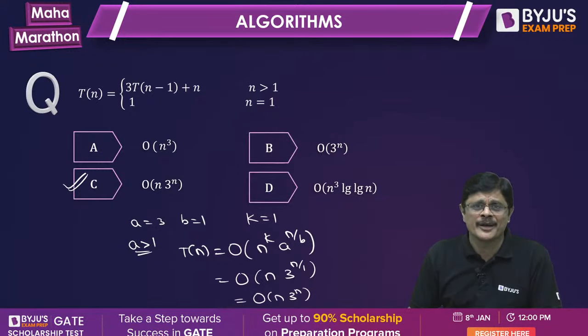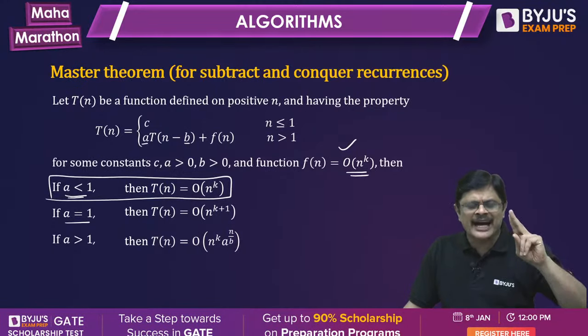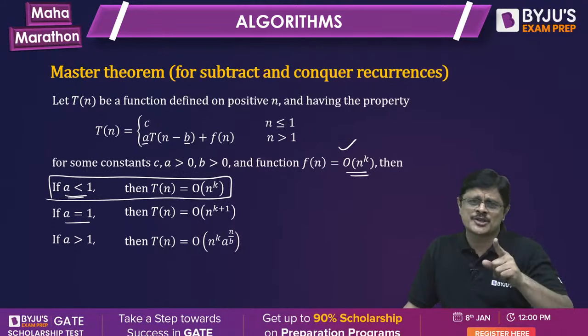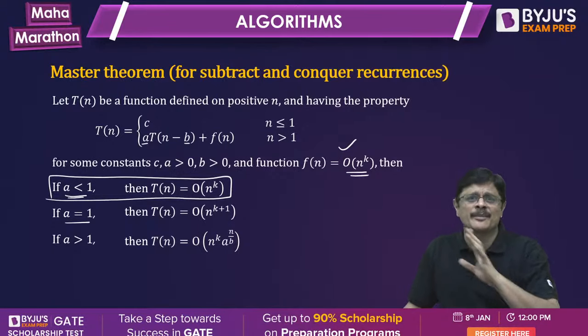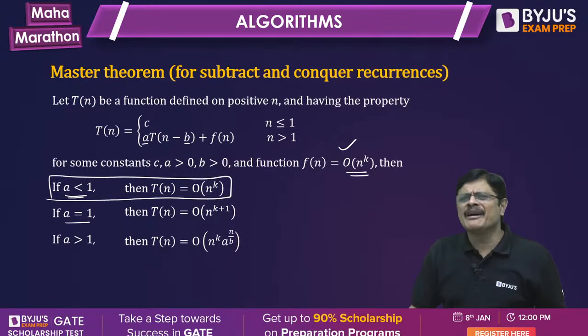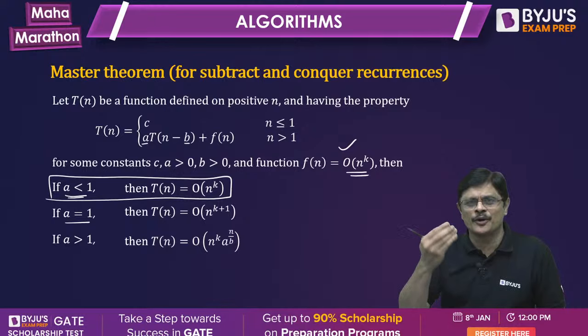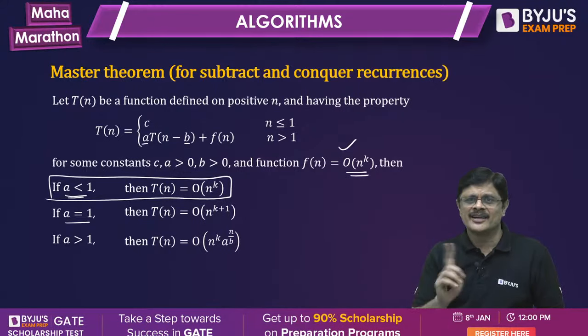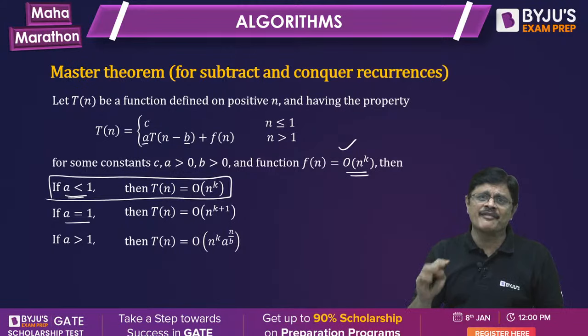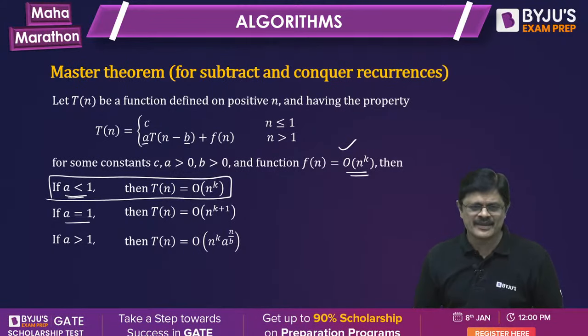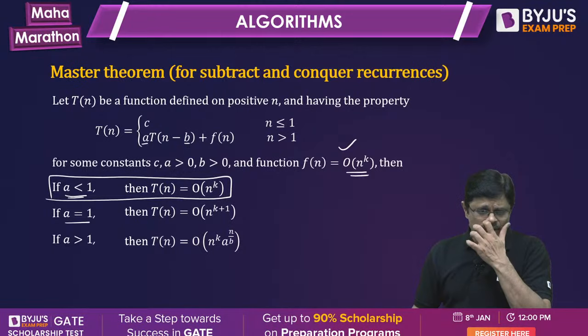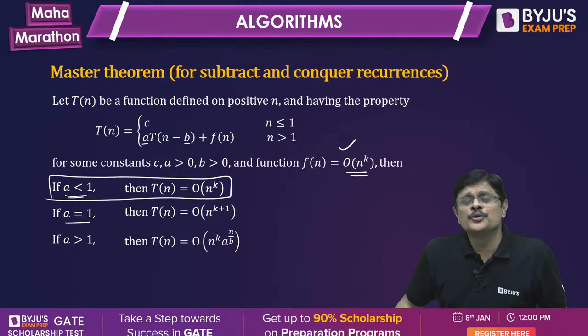One thing you need to understand: with this rule you get this particular answer. With the iteration method or the recursion tree method, whatever answer you get is only an approximation. That has to be verified using the substitution method. But mostly we never do substitution. We take whatever answer the recursion tree or iteration method gives as the answer. That is not the correct answer. Substitution method is mainly for that, so strictly speaking you have to verify it using substitution.